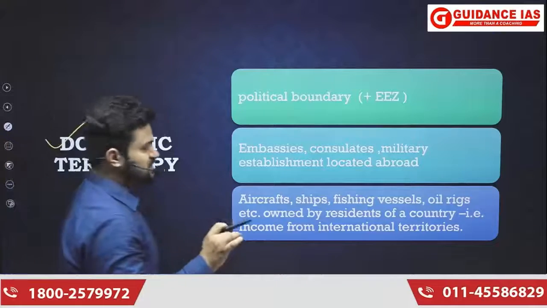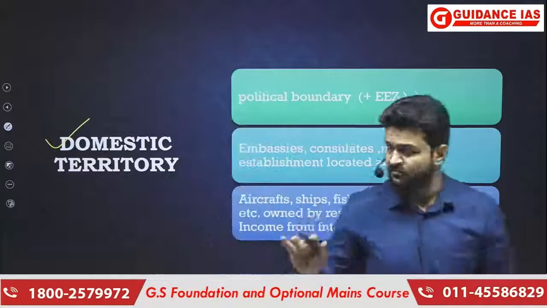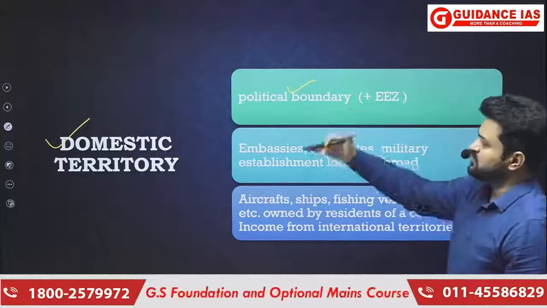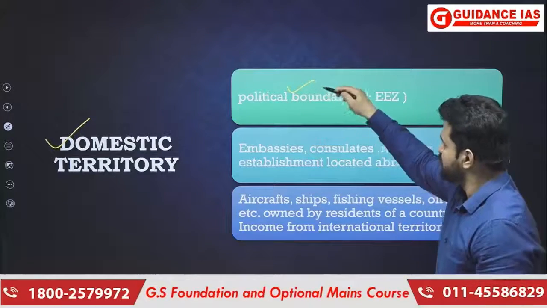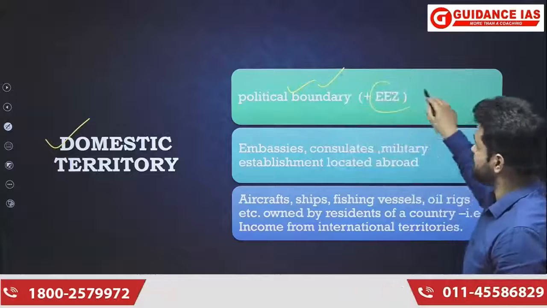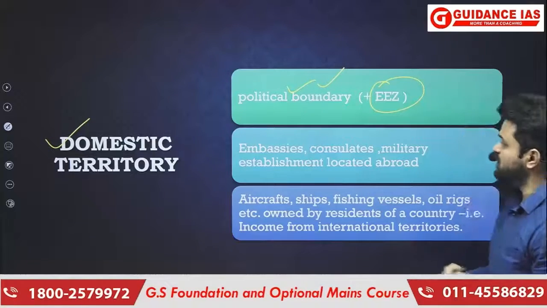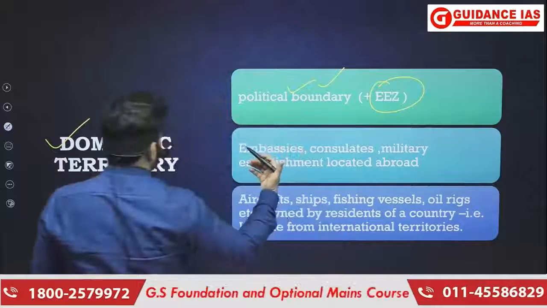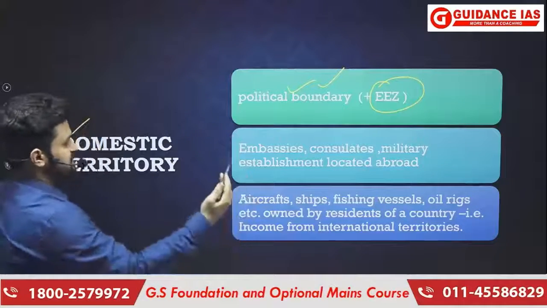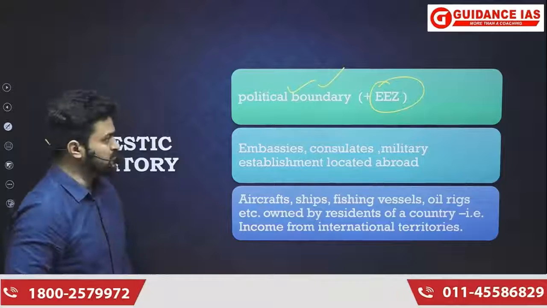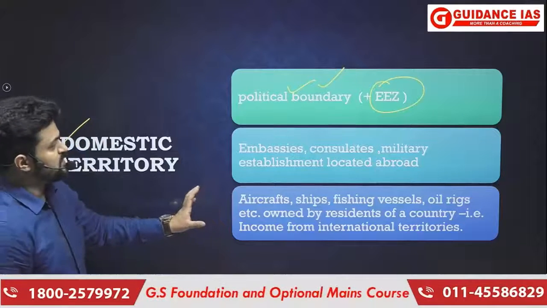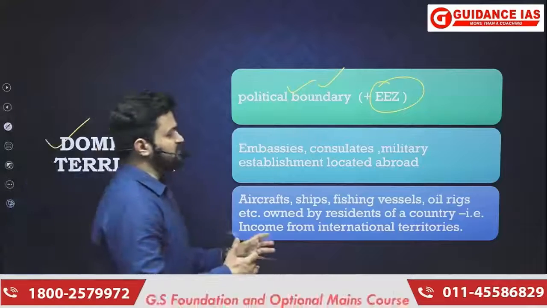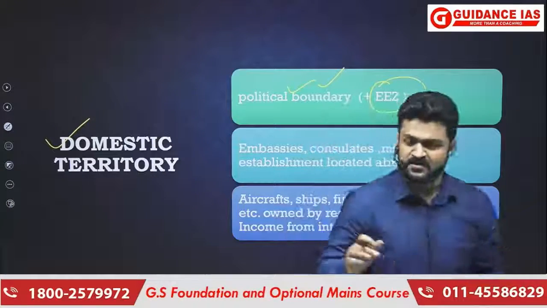So domestic territory will include political boundary, but it will include other things also. Domestic territory includes political boundary, then the exclusive economic zone of that country. Then it will also include embassies, consulates, small diplomatic offices, military establishments located abroad, and it is also going to include any income which has been earned in the international territory.